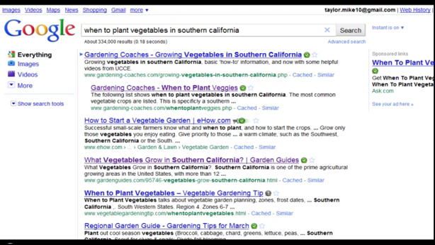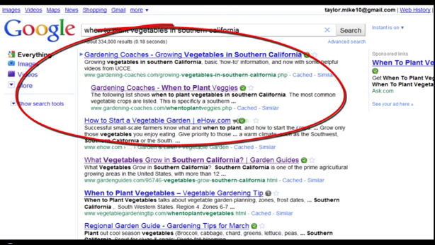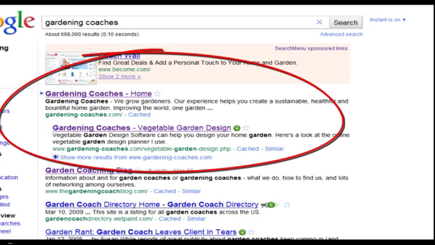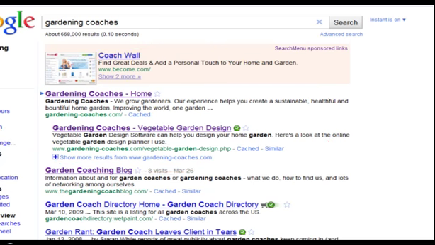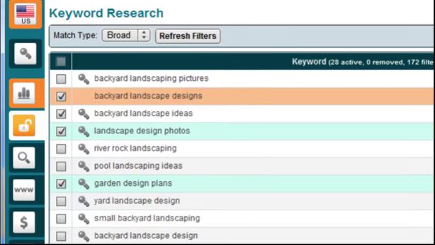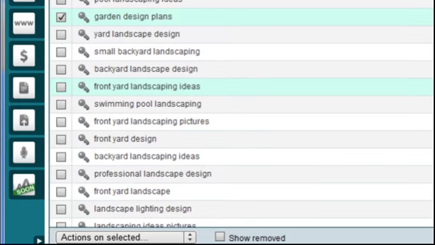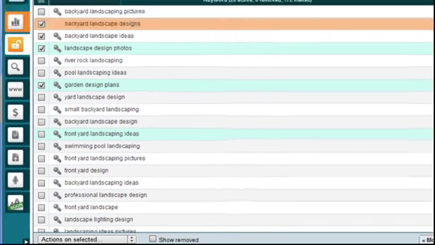The reason you do this is that when the site is related in a hierarchy like this, Google will start giving you the double indented listing. The real gem comes when you get the "see more results from" listing. But here's a list of words that are very easy to compete for with a reasonable amount of traffic. You can go and grab any one of these and win with it.